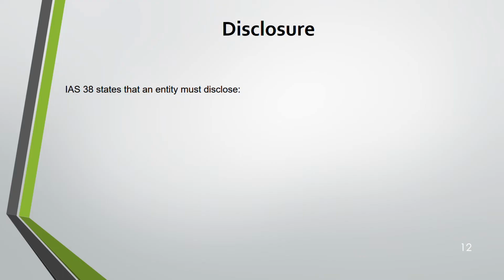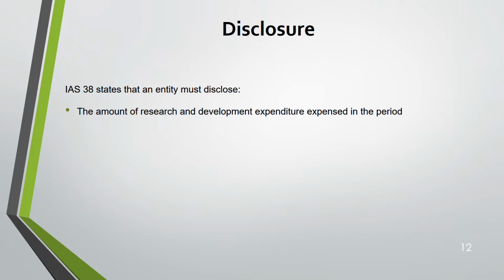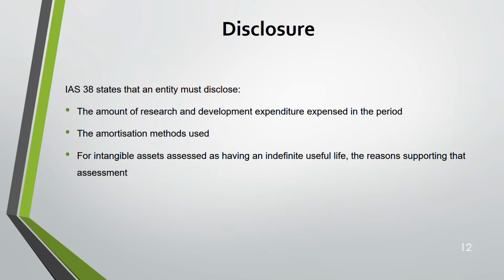Coming to disclosure, this is the last part of this lecture. IAS 38 states that an entity must disclose these things. Number 1, the amount of research and development expenditure that is expensed. Number 2, amortization methods used. Number 3, having indefinite useful life. When you're assessing it, you need reasons to support that assessment.